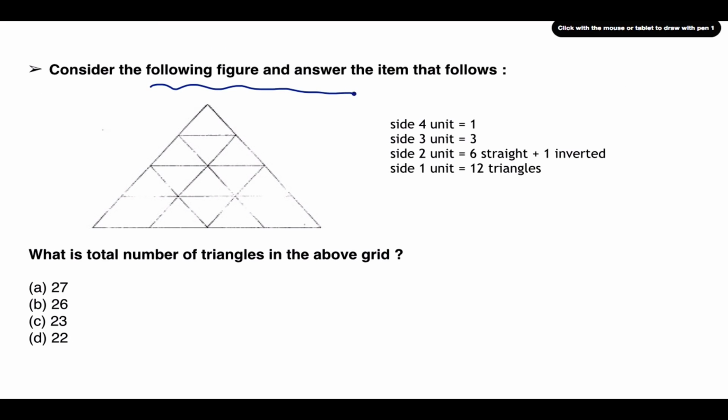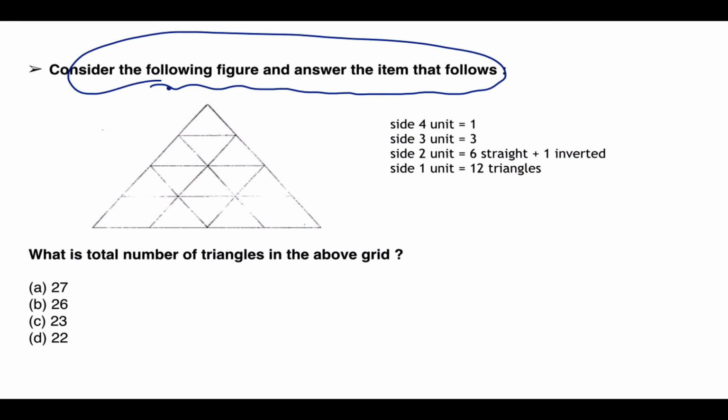Now consider the following figure and answer the items that follow. In these kinds of questions, it's very important not to get lost. Let's say this is a triangle where this is x units. So this is x, this is x, this is x. Similarly, the biggest side will be 4x. Then this side from here to here will be 3x, then this side from here to here will be 2x.